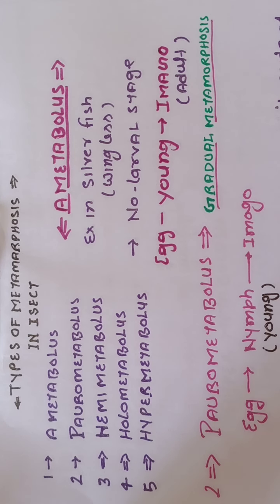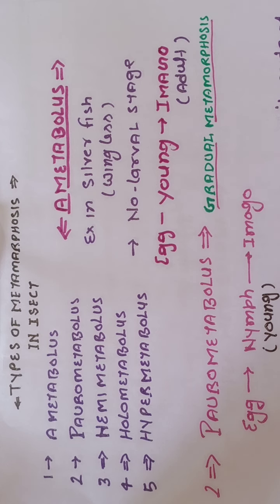So first question arises, what is the meaning of metamorphosis? As you know, after the hatching of egg, one creature comes out. This creature may be young one or larva. Sometimes this young one is just like the adult.